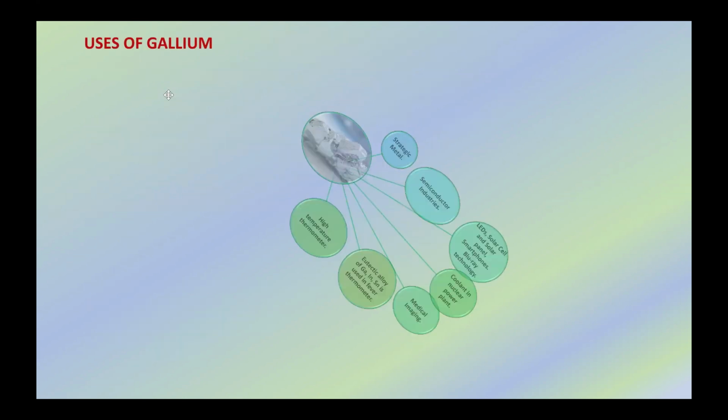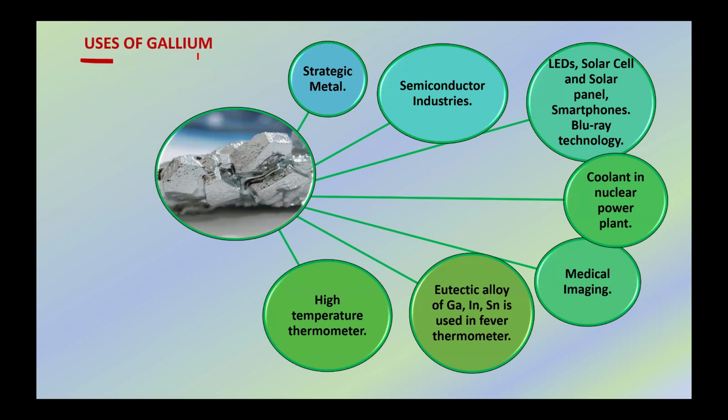Now we are going to see the uses of gallium, which is very important. Gallium is known as a strategic metal. So what do we mean by strategic metal? Strategic metals are those whose raw materials are critical to modern technology and industry, but whose supply is limited and or disrupted.